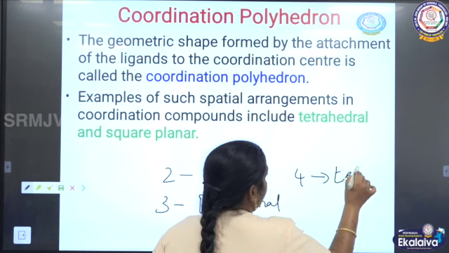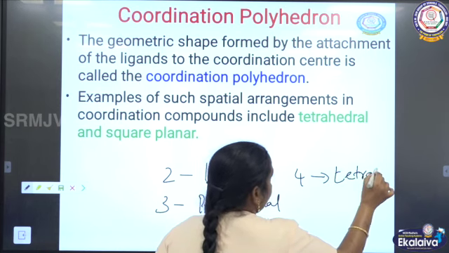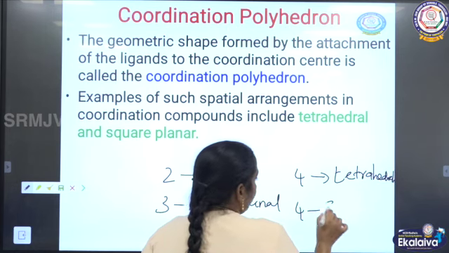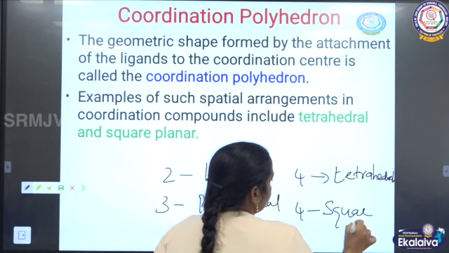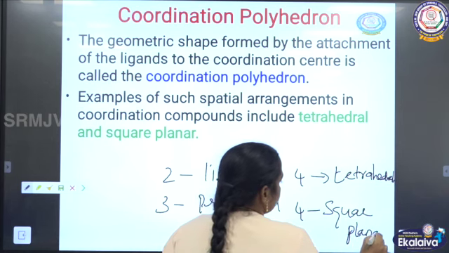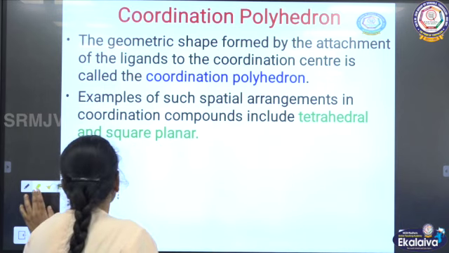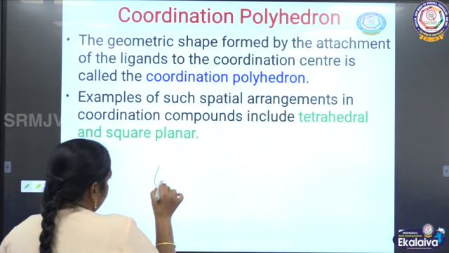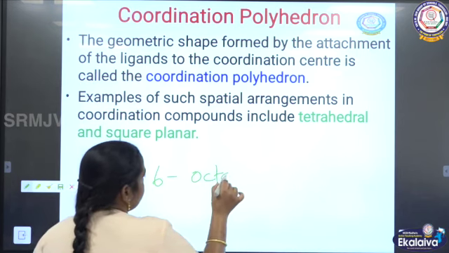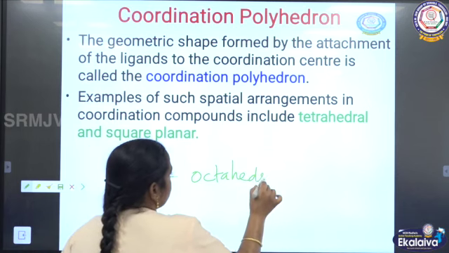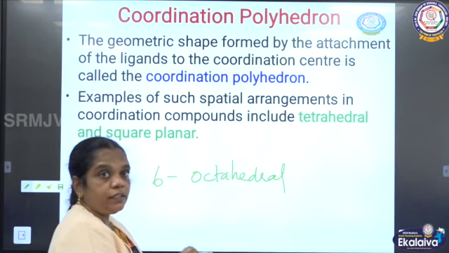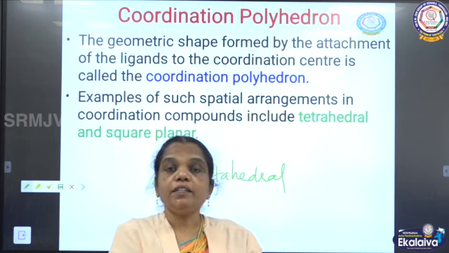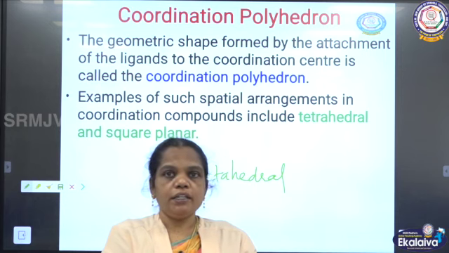One is tetrahedral, and the other is square planar. And then for 5 or 6, octahedral. So like that, based on the coordination number, the coordination compound has a geometry. We can predict the geometry based on the coordination number.